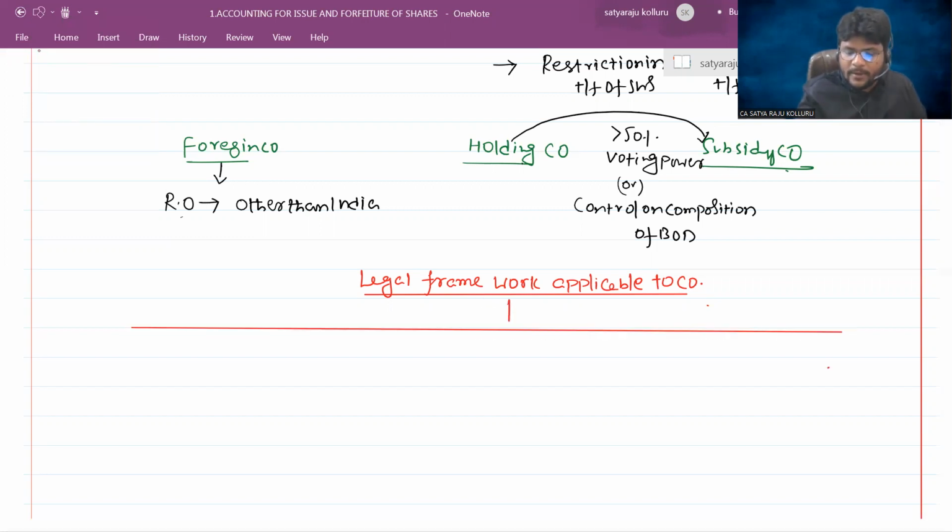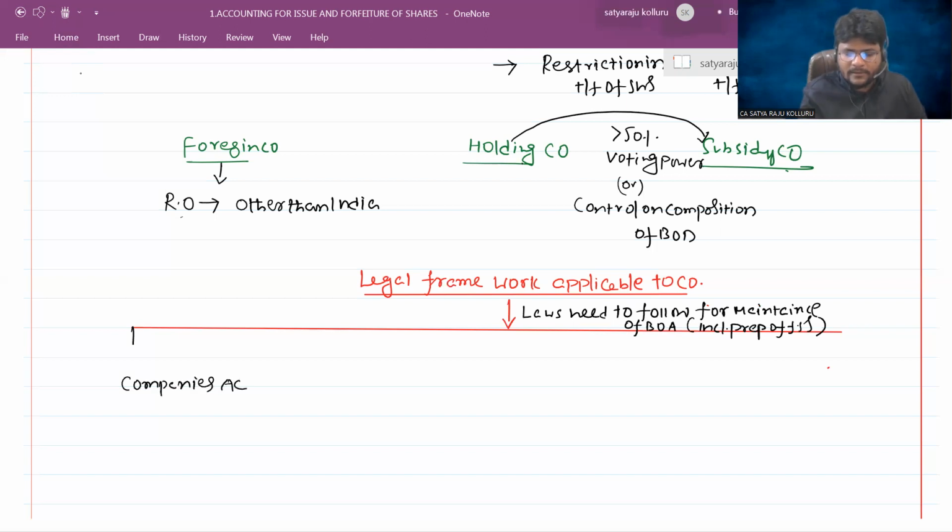So legal framework applicable to the company means the laws to be followed for maintenance of books of accounts, including preparation of financial statements. The primary law is the Companies Act 2013.